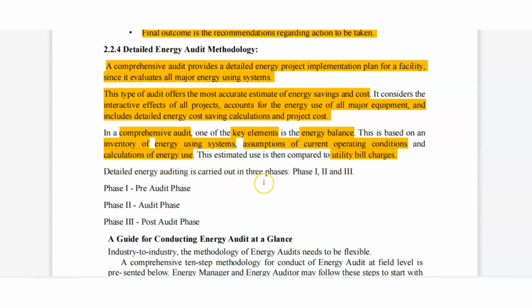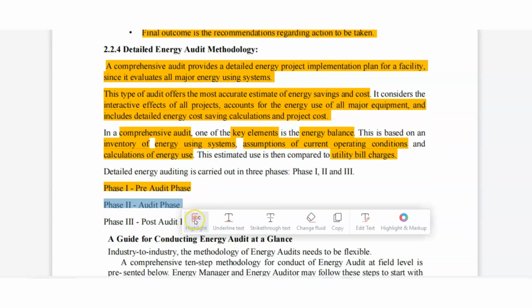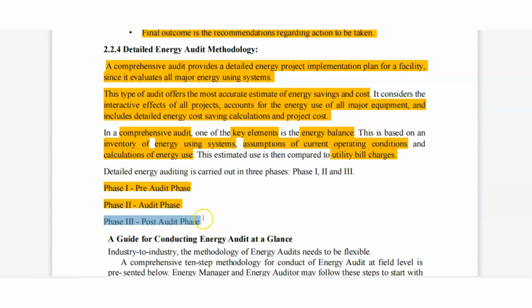Detailed energy auditing is carried out in three phases: phase 1, phase 2 and phase 3. What is phase 1? Pre-audit phase. Phase 2 is the audit phase. Phase 3 is the post-audit phase. Before the audit, we have to do the pre-audit phase. Pre-audit phase means we have to calculate and analyze what we have to do. Post-audit means whatever action was taken, we will enhance that. Then we will see an example, a guide.